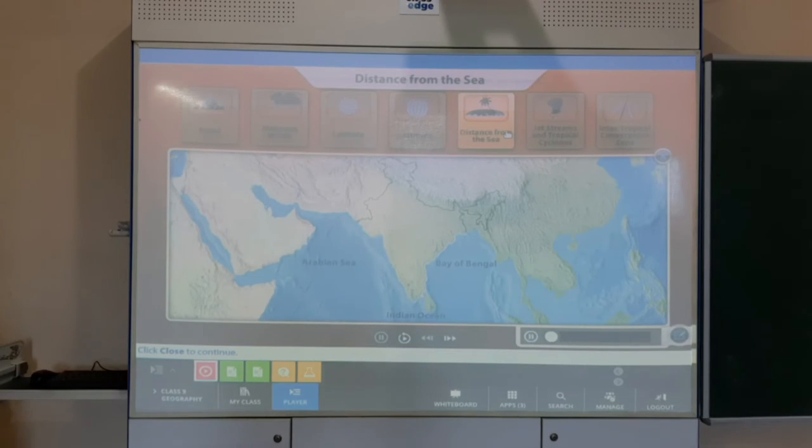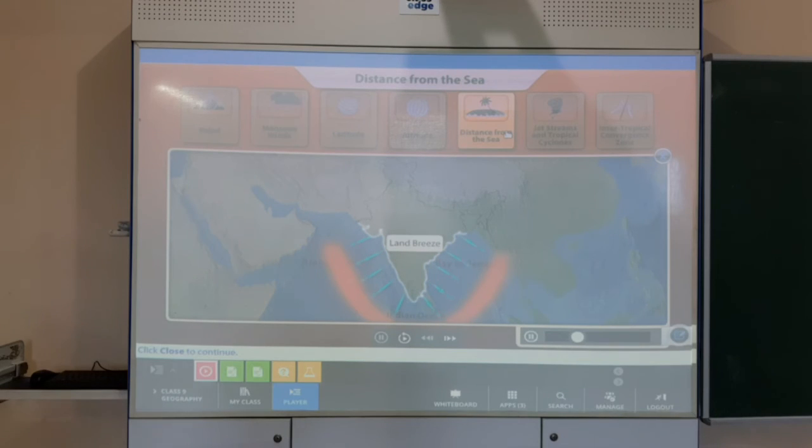The distance of a place from the sea also influences the climate. The sea has a moderating effect on the climate of places near the coastline. This happens due to the differential rate of cooling and heating of both the land and the sea. This gives rise to the land and sea breeze, which in turn moderates the climate of coastal regions.